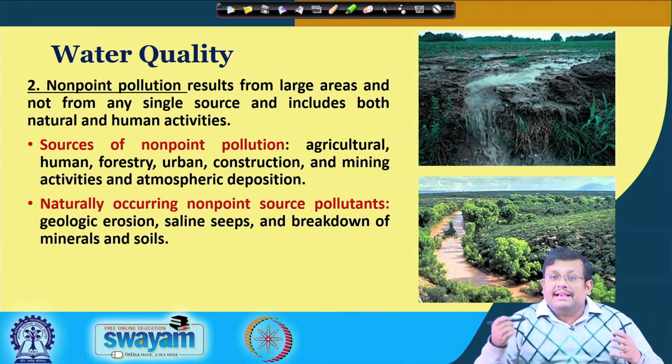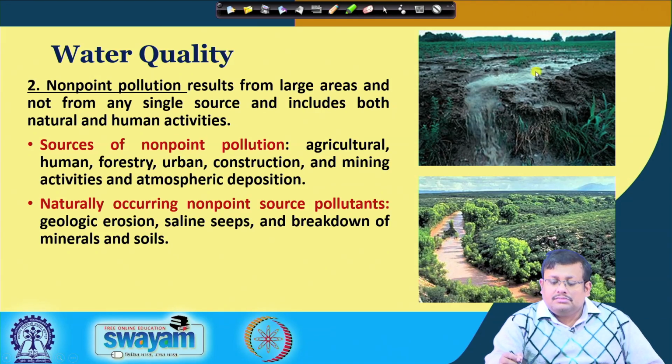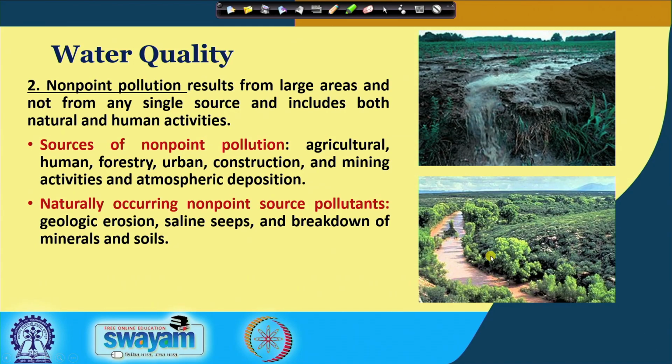So, non-point source pollution can be explained by these two pictures. As you can see, the first picture is basically showing the field runoff due to the rainfall, and when this runoff from the adjacent fields ultimately reaches the nearby water bodies, it contaminates the whole water body. This is a very good example of non-point source pollution, and this type of pollution is prevalent in all countries.